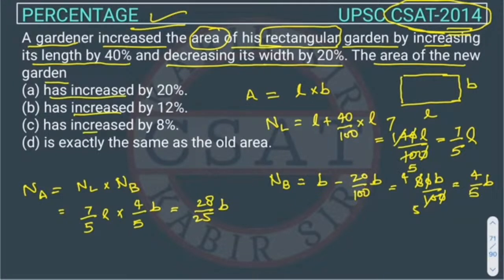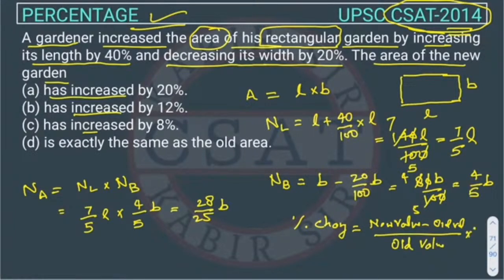So we have to find the percentage change. We know the formula of percentage change is new value minus old value upon old value into 100. So this is the percentage change of anything.